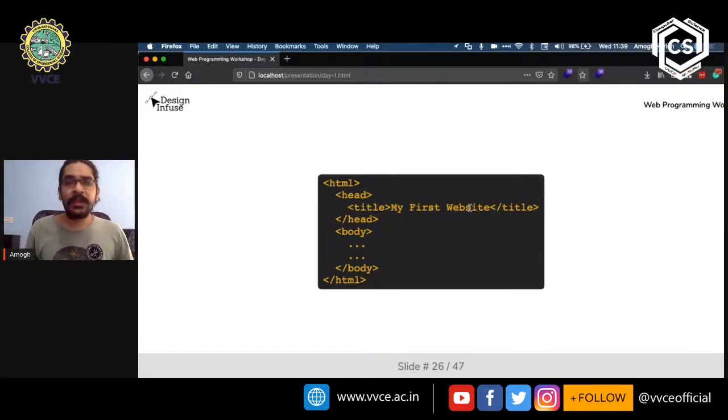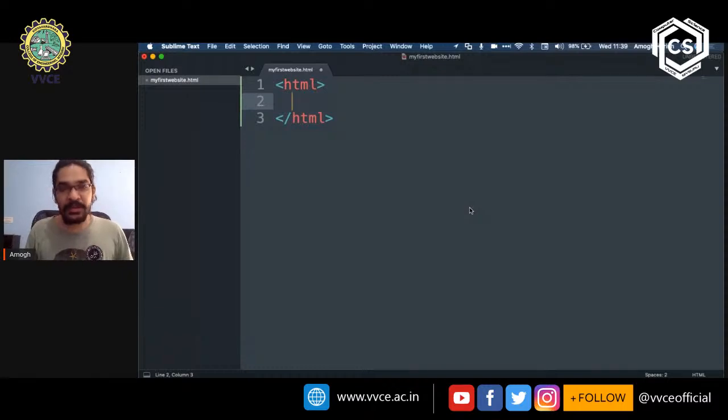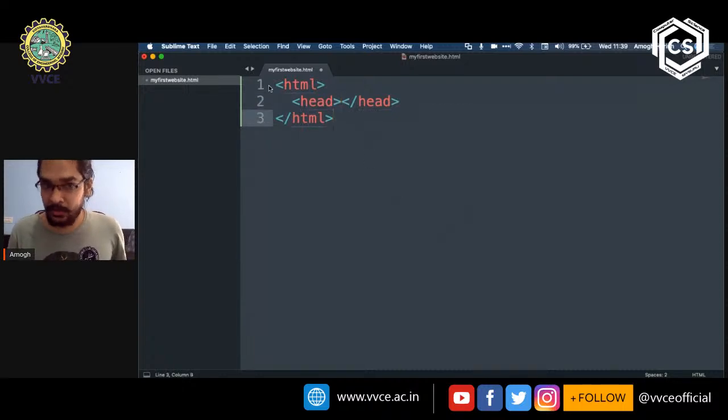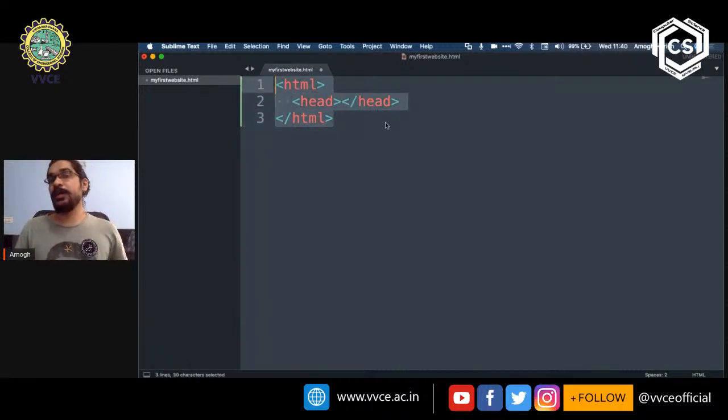So I'll do that here. I will create a head tag, and then I will close it by typing in /head. Now, remember I told you before that an HTML tag can have several different tags. This is another example that we're seeing of it. So HTML is built with that basic philosophy in mind.